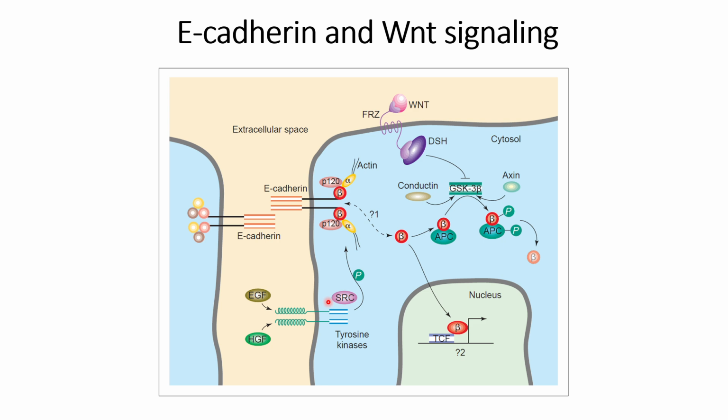The other thing that they have mentioned here is tyrosine kinase. In this tyrosine kinase, once it gets activated, it will cause phosphorylation, and that will also promote these complex formations.